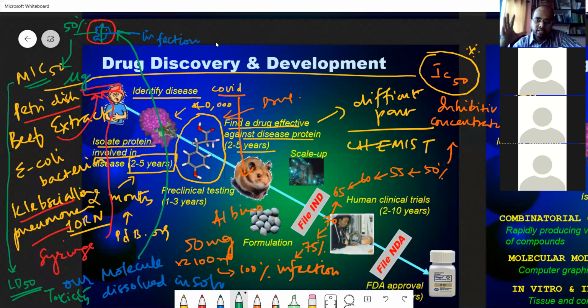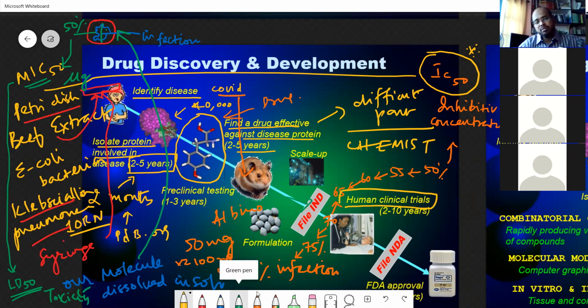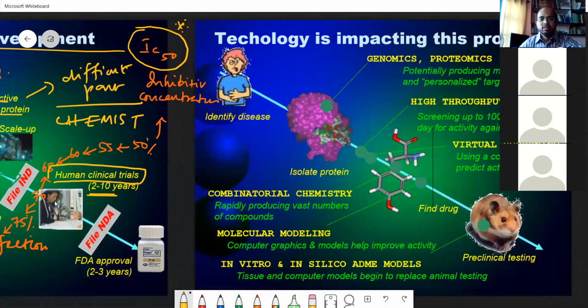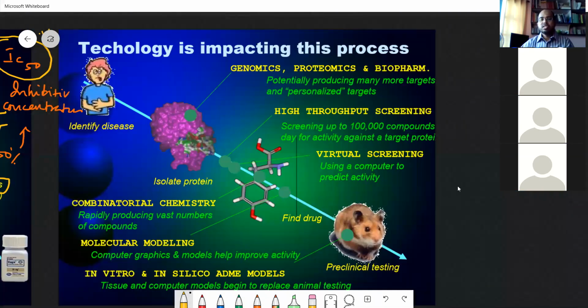Pig has certain heart conditions and metabolism close to human beings. After it is tested in pigs, it is brought into the market for human clinical trials. So it takes up to 10 years. Then we have to file with the drug associations and investigation agencies, and after it approves we go ahead. Now this 10 to 20 years, 2 to 10 years, is just reduced to about 2 to 6 months.